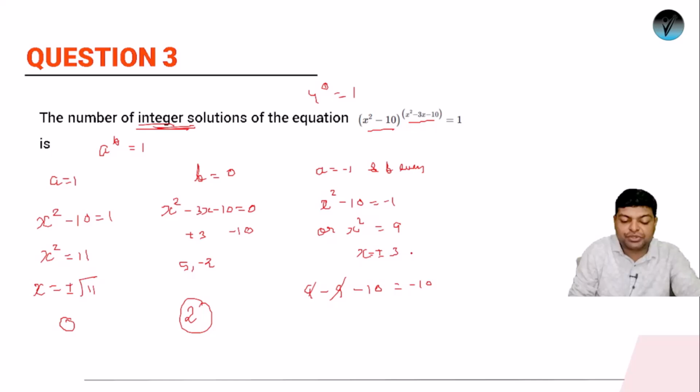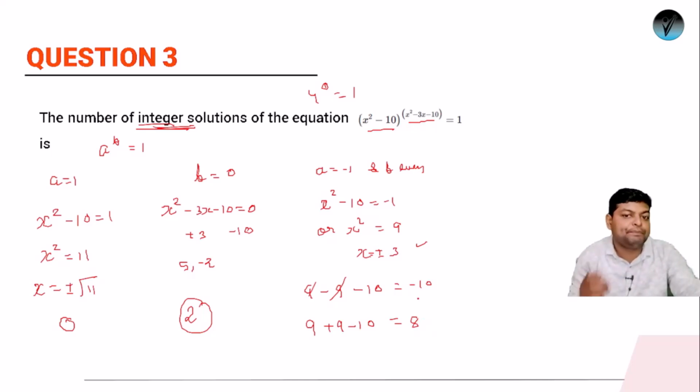Let's check for minus 3. तो अगर आप minus 3 रखोगे, it will be 9 plus 9 is 18, 18 minus 10 is 8. So again it's an even number, means both the answers are acceptable. x equals to plus 3 भी work कर रहा है, x equals to minus 3 भी work कर रहा है. So from this scenario again we are getting two solutions.